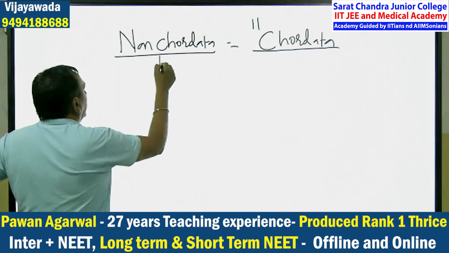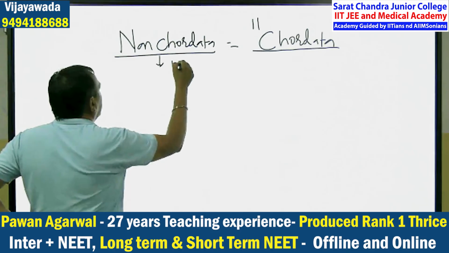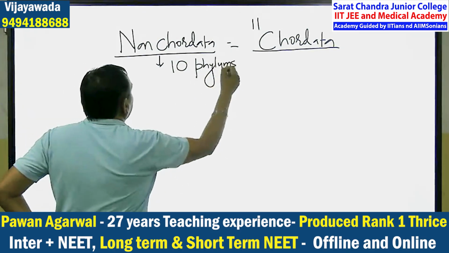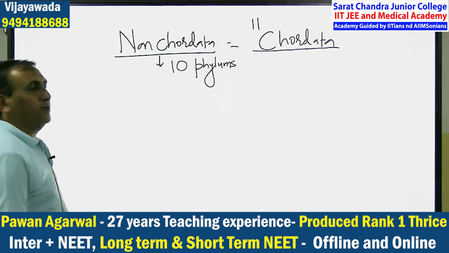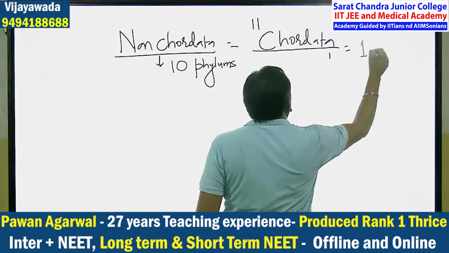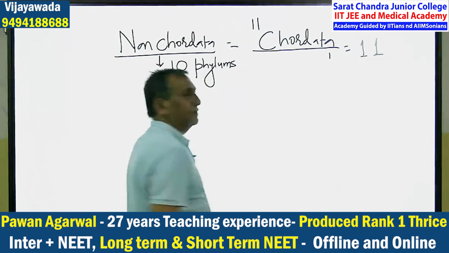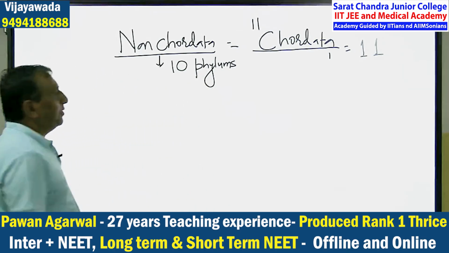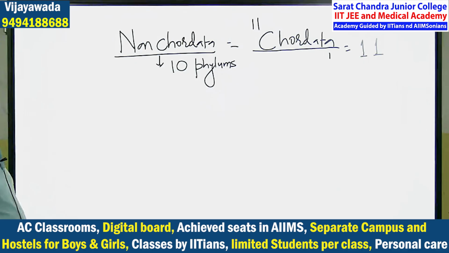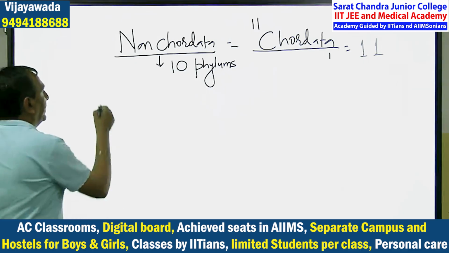So in non-Chordata, how many phyla? 10 phyla are included in non-Chordata, 1 phylum Chordata. Total how many phyla given in NCERT? 11.